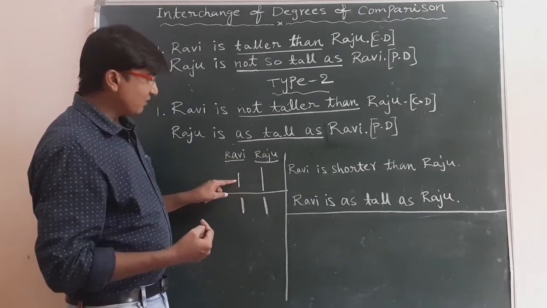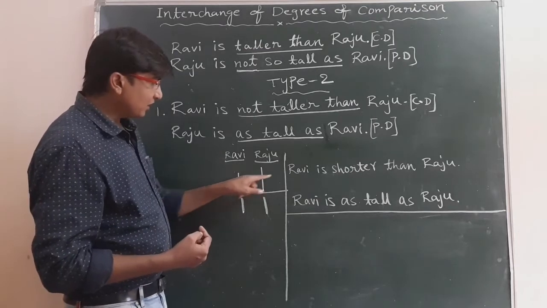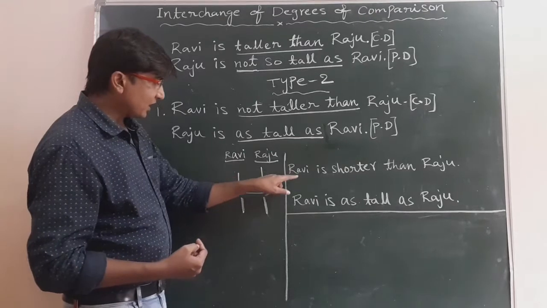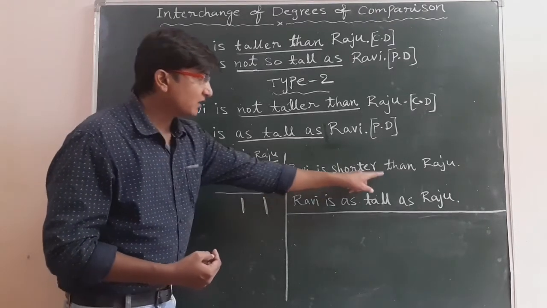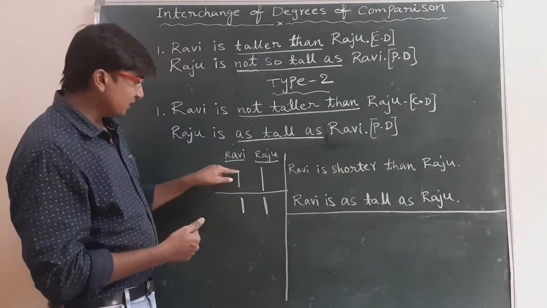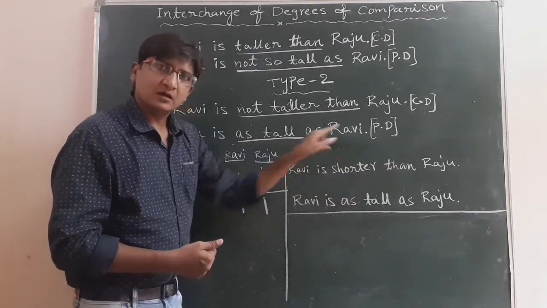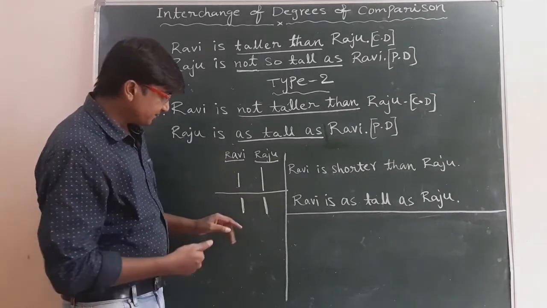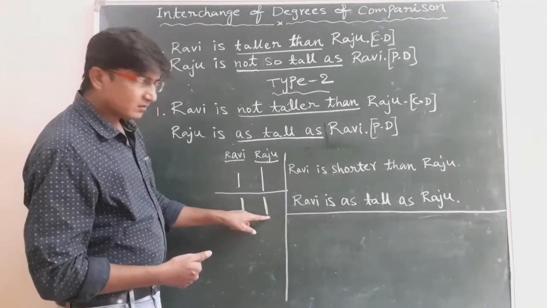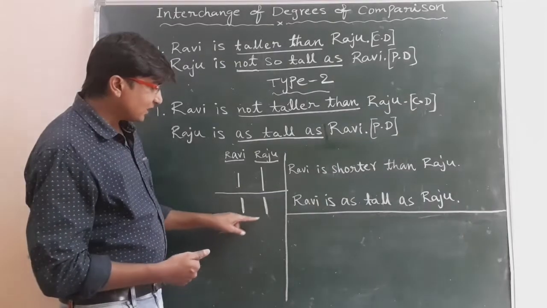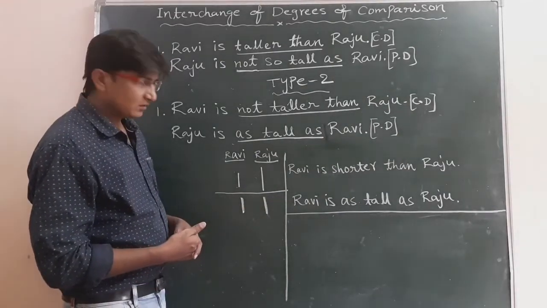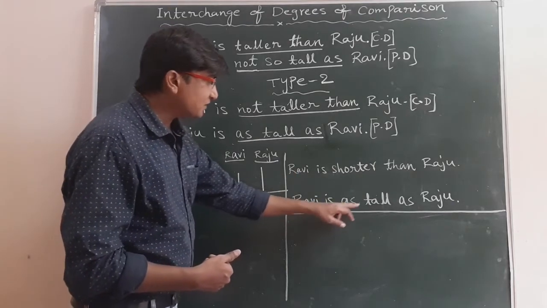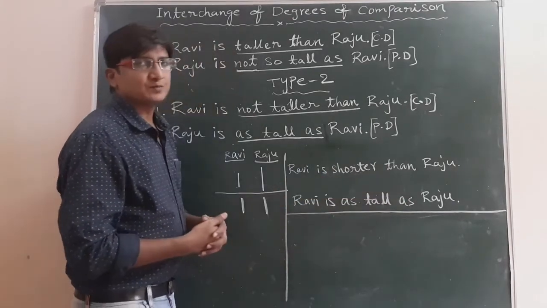If we take this one as Ravi and this one as Raju, Ravi is shorter than Raju. Now here you look once: both of them are the same height. So that's why here Ravi is as tall as Raju.